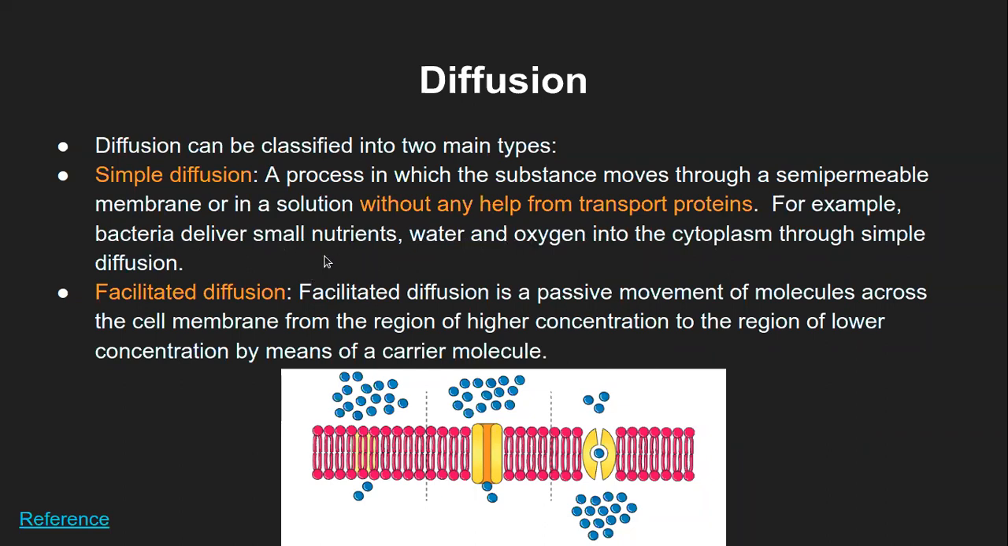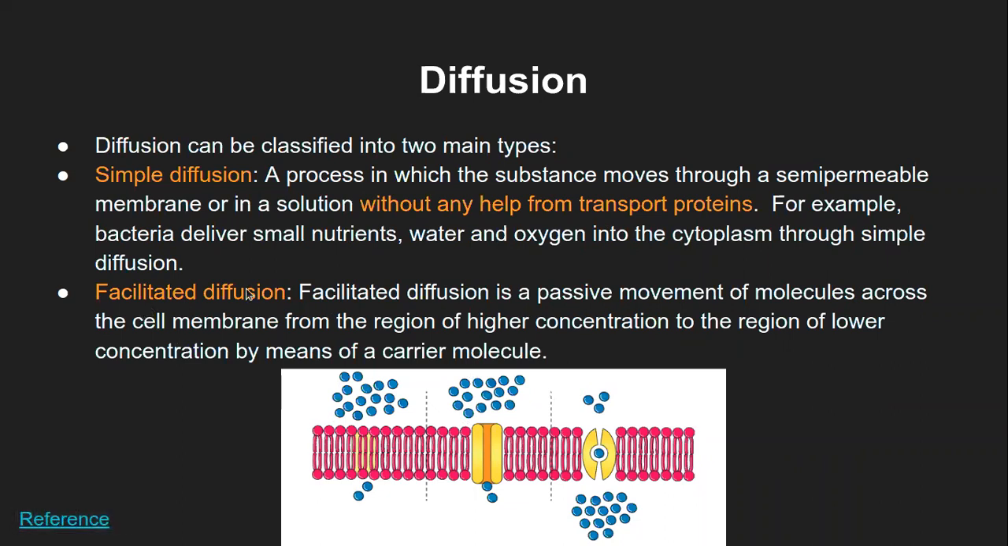Now the bacterial cell wall, or the prokaryotic cell wall for that matter, is made up of certain molecules which allow the movement of nutrients both ways, depending on where the higher concentration is, from that side to the side where there is lower concentration. So it can be from inside to outside or from outside to inside. That is the simple diffusion process.